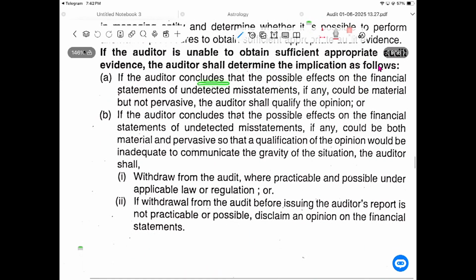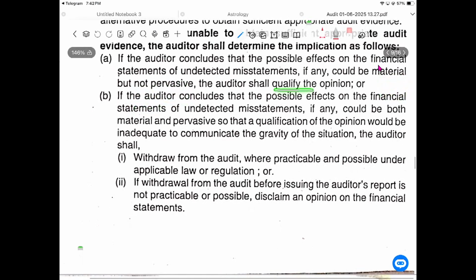If the auditor concludes that the possible effect on the financial statements of undetected misstatements, if any, could be material but not pervasive, the auditor shall qualify his opinion.